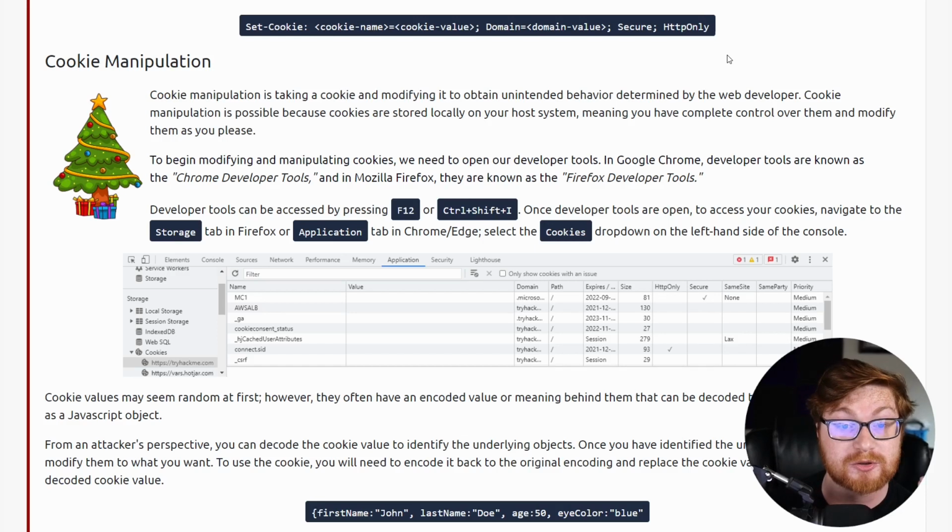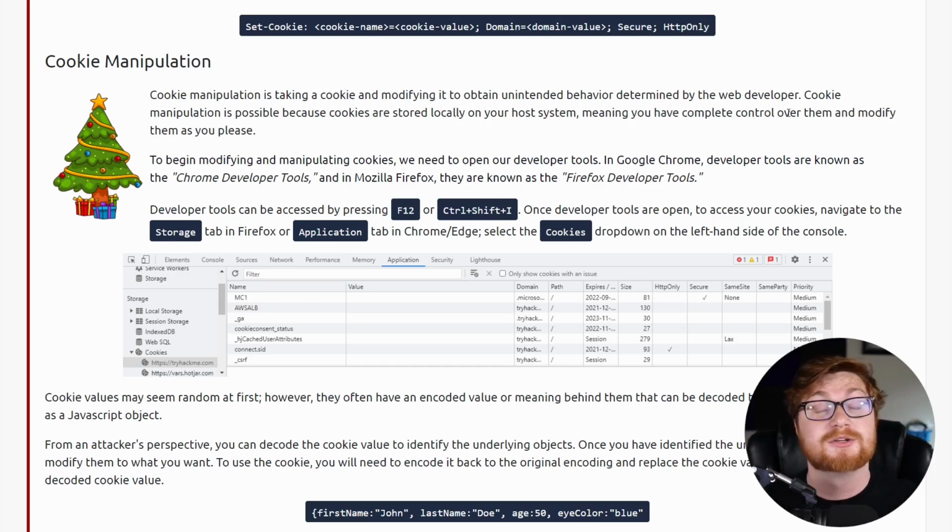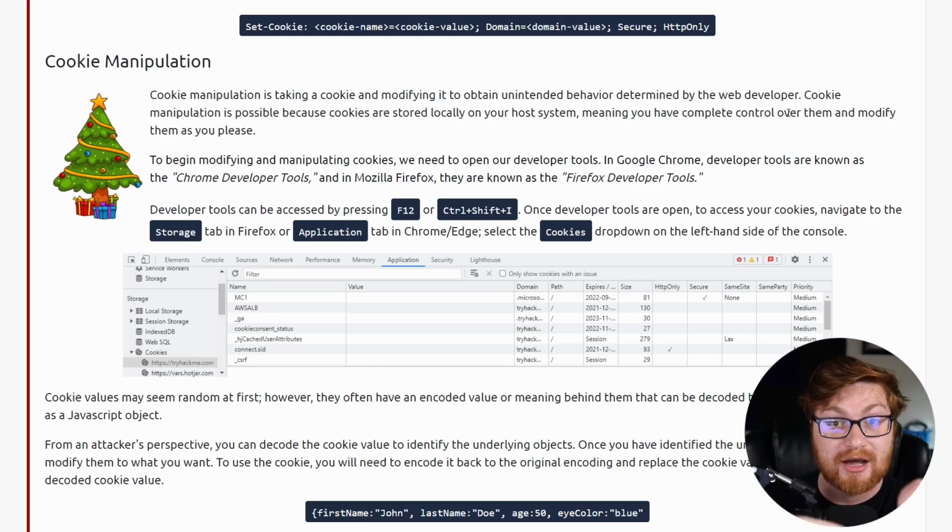And the server's like, cool, dude. That's how you can manipulate cookies, and you could get unintended behavior determined by the web developer. That's why you don't want to have your cookie shared. But if you are acting as the adversary, you're putting your hacker hat on, you maybe want to get access to someone else's cookies, because then you could access their session and their pages on a web server. That's the gist there.